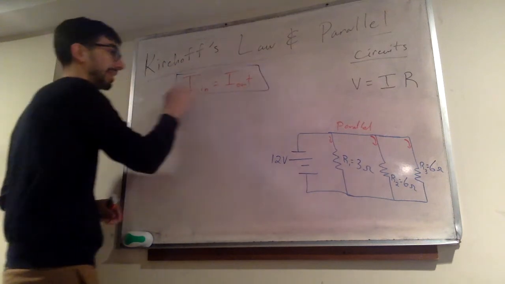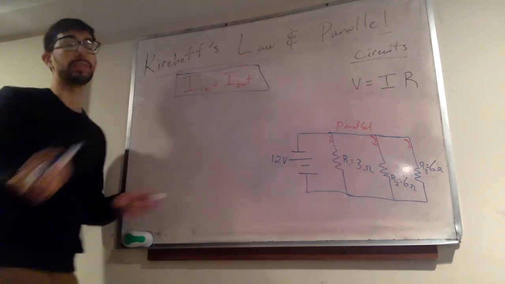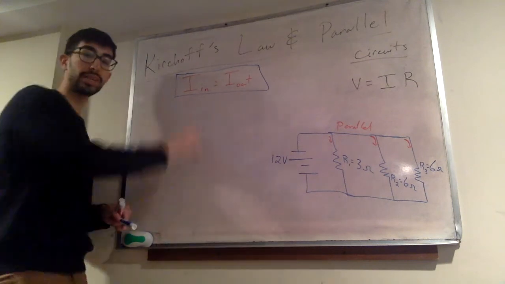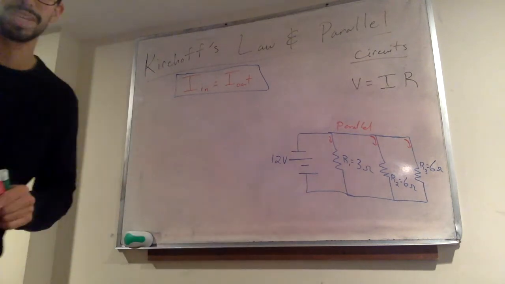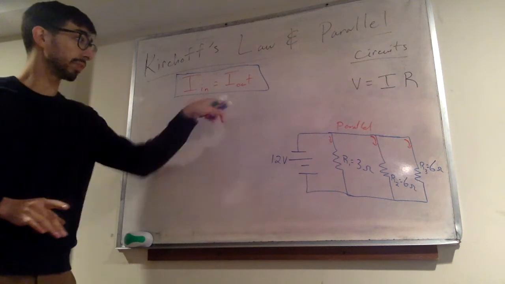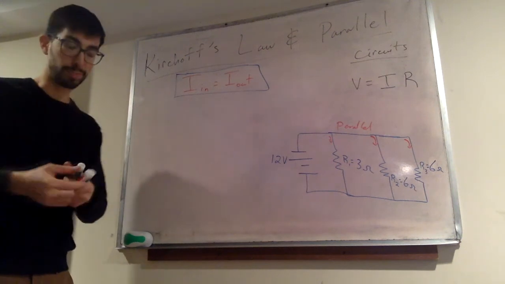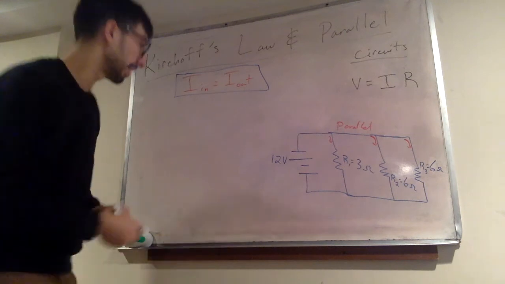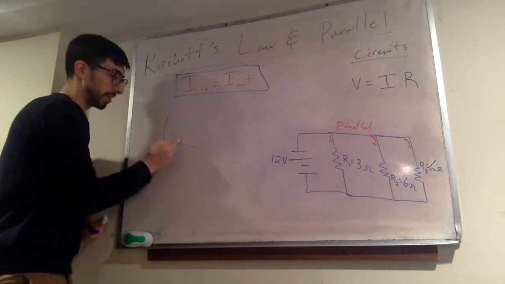Kirchoff's law is very simple. It's a conservation of energy rule. However much current you have going into a system is the same as the current that is leaving that system. The current in is equal to the current out. I'm going to draw a brief example here. Let's say we had a couple of wires, and look at the directional arrows I'm going to give you here.